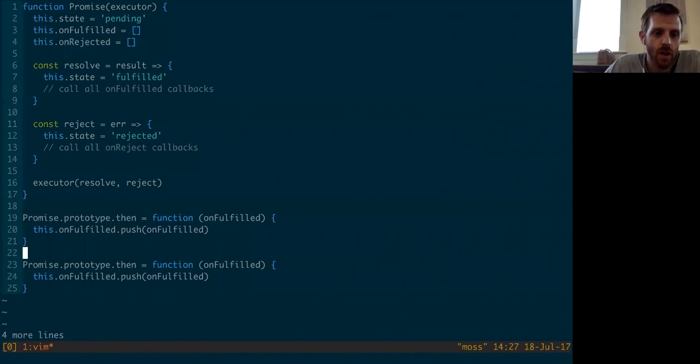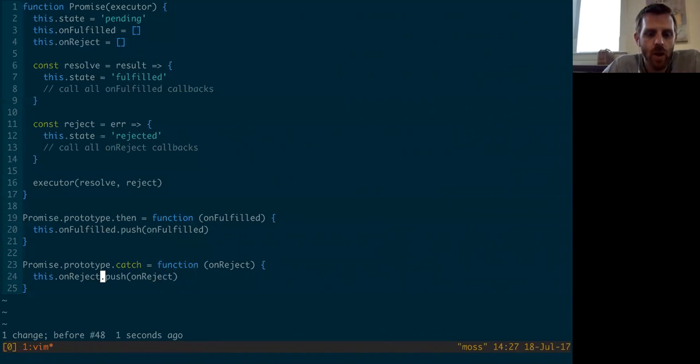And catch should be just changed in a few words. Catch, we'll call it onReject instead of onFulfilled. OnRejected sounds weird. Let's say onReject. I like that better. Okay, so now we've got a catch. Now we've got a then and a catch function that are registering these callbacks by just pushing them onto an array. So now we know a little better what to do up here in our resolve.